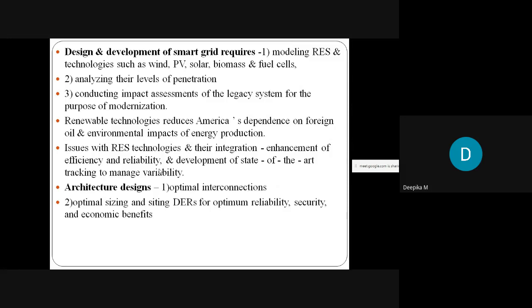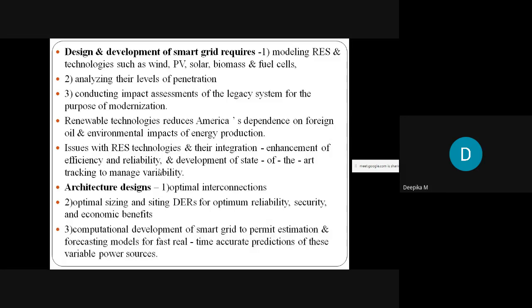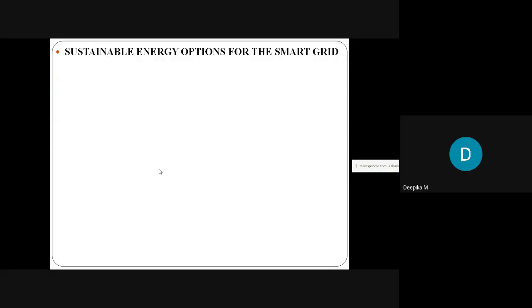Distributed energy resource means when we install a solar panel at our home, or a small wind turbine at our home, we can continuously tap the power, and we will not depend on the grid all the time. So that is nothing but the optimal sizing and siting of the distributed energy resources, and computational development of smart grid to permit estimation and forecasting models for fast, real-time, accurate prediction of these variable power resources. Next we have the sustainable energy option for the smart grid.